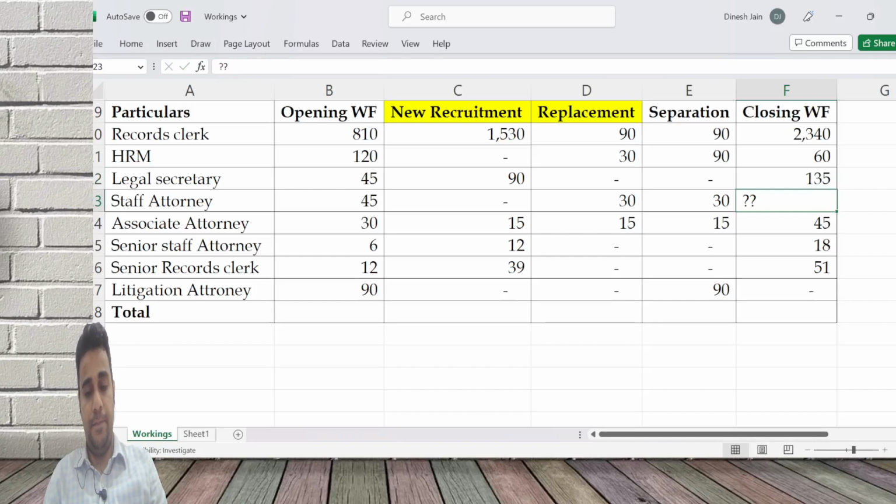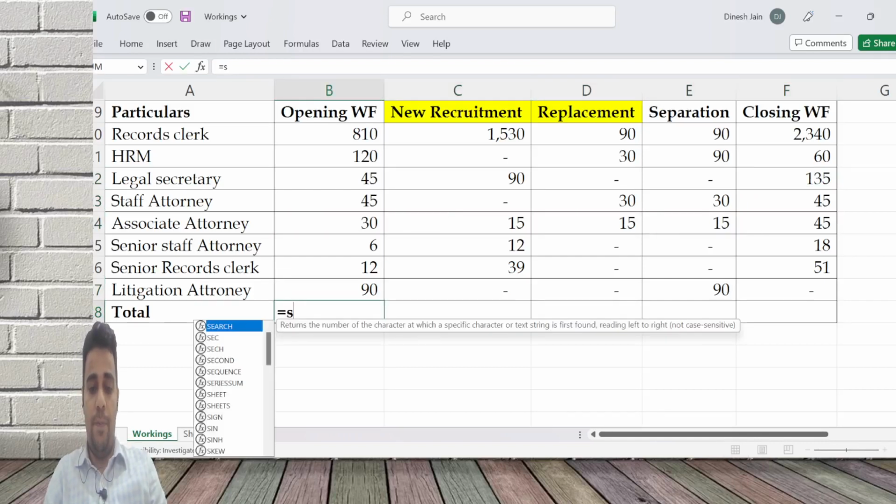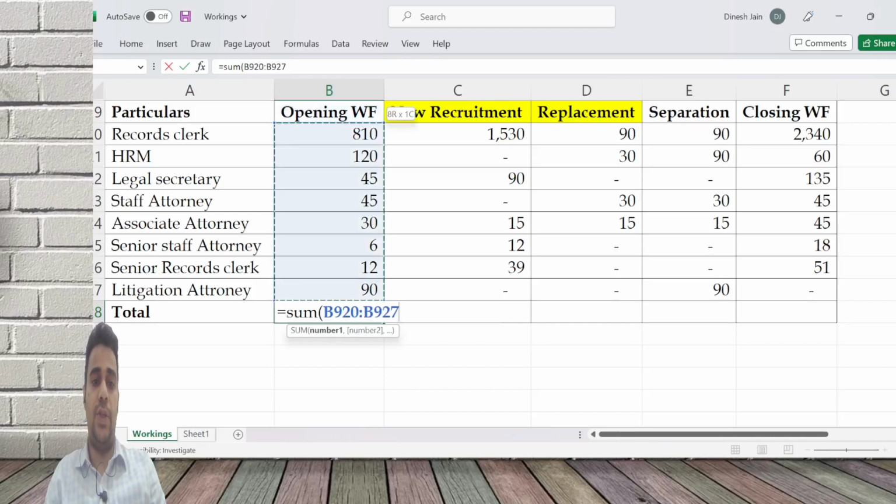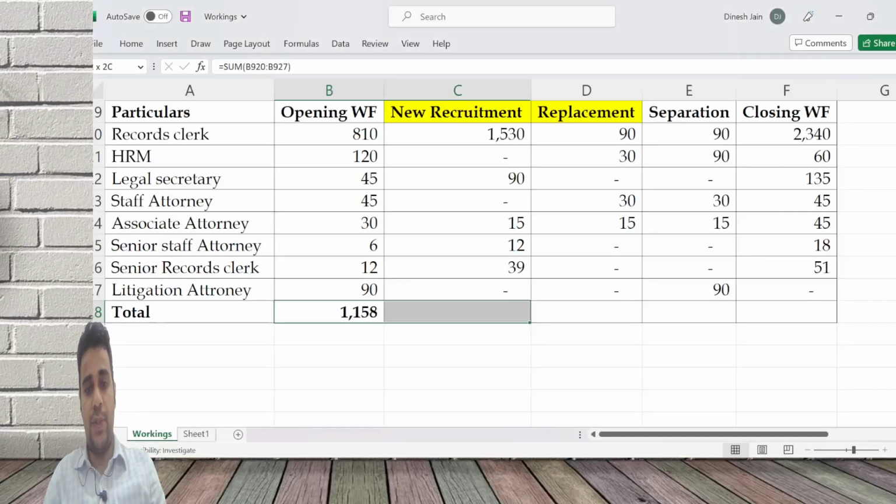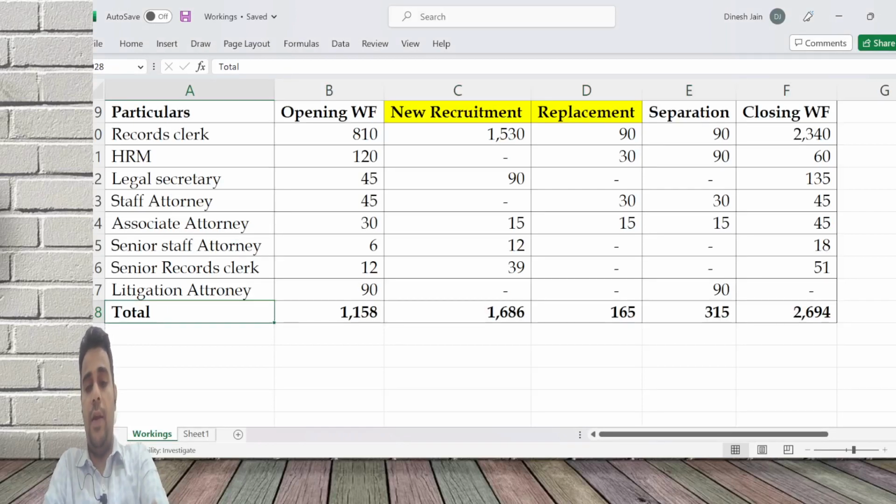Staff attorney 45. Now the opening number should match what is given in the question. Since there is an error, 1158 is given in the question. Balance we are calculating: 1158, 1686, 165, 315, 2694.